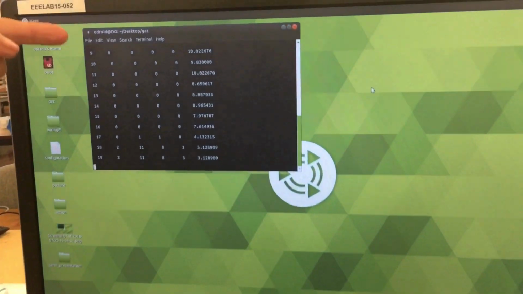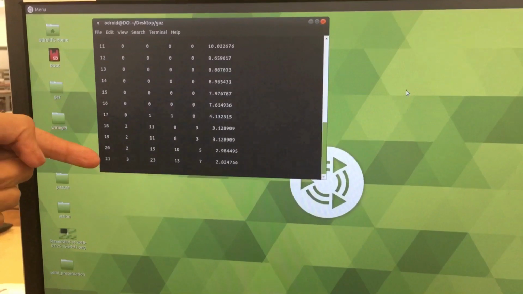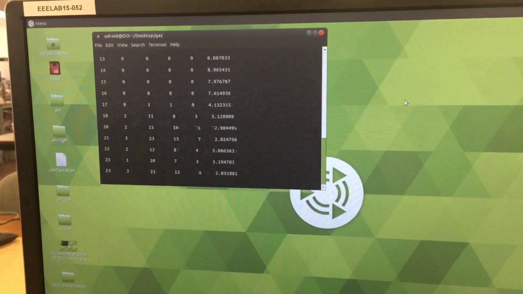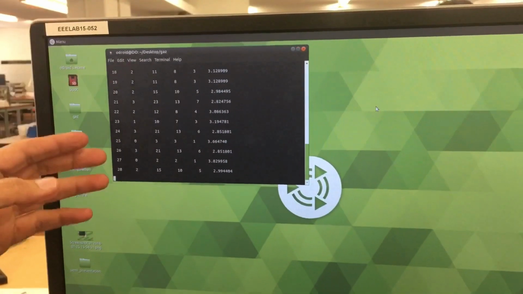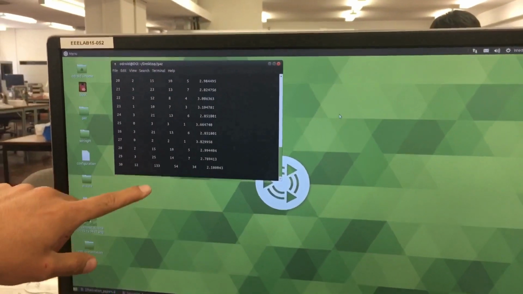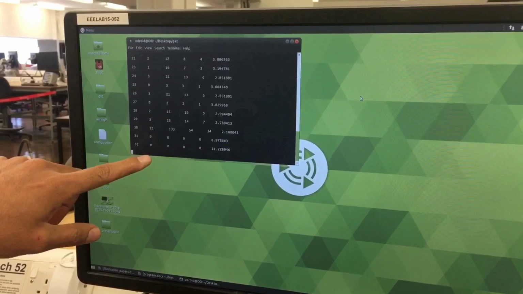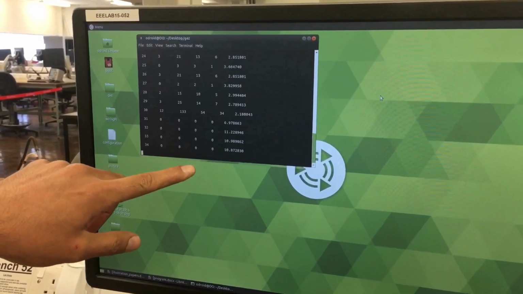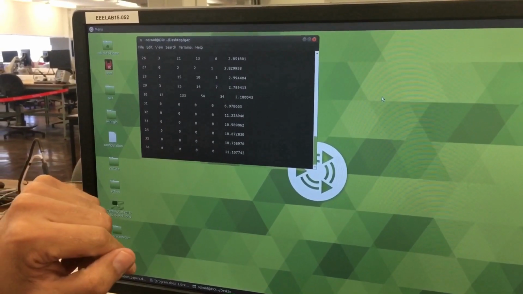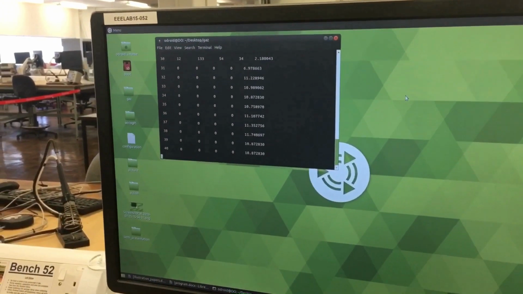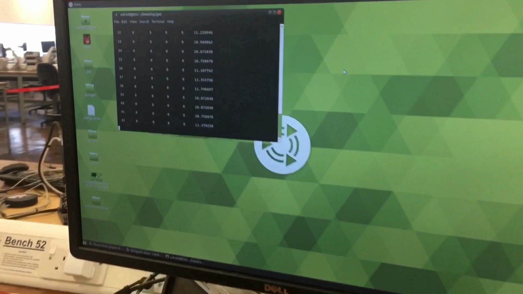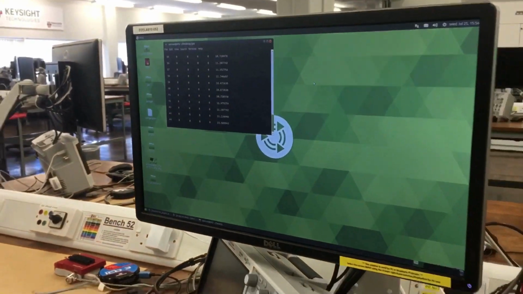On the screen, the first column is for time, and every 1 second the values change. The other 4 columns are responsible for the concentration of the gases, LPG, CH4, CO, and the last one is the ratio between Rs and R naught.